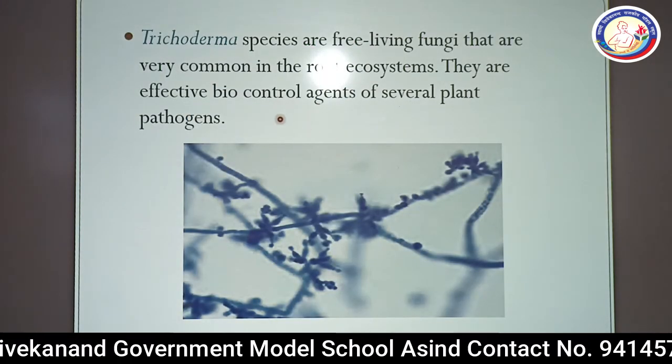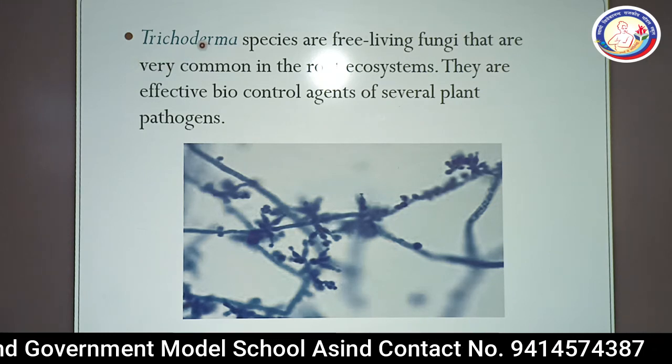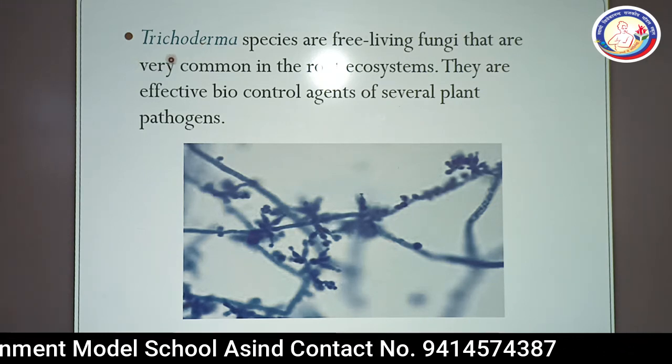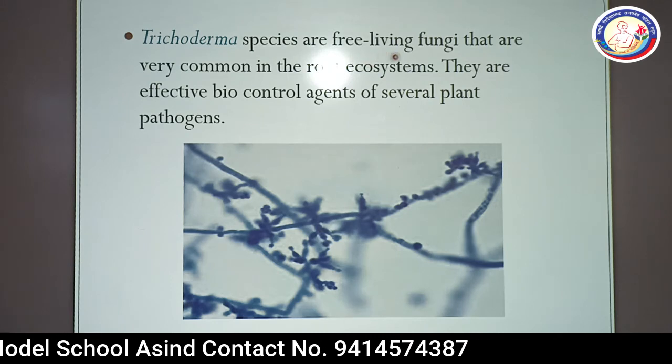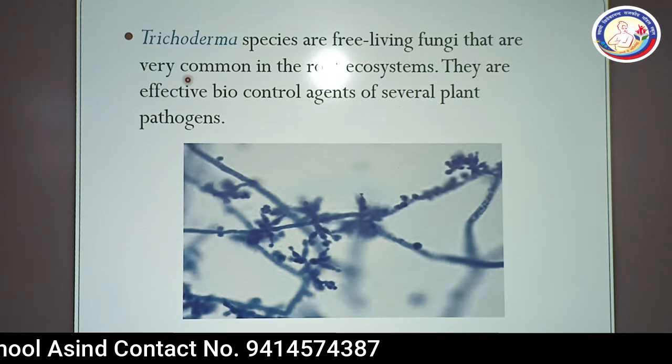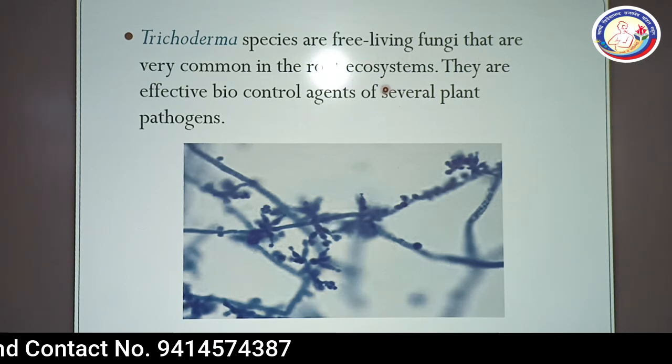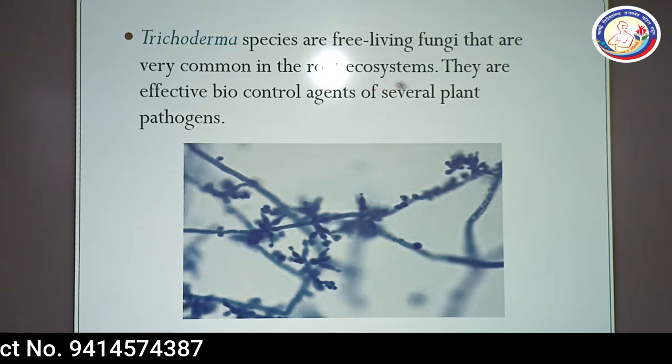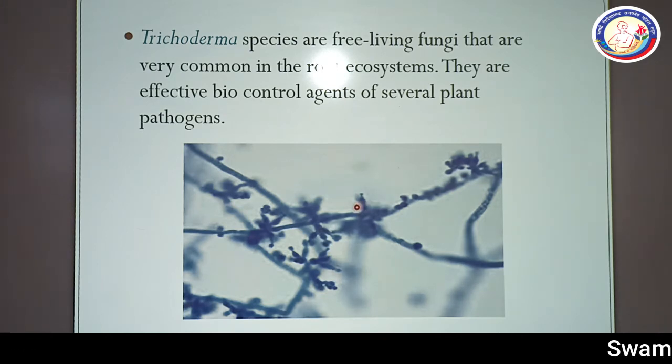Now the third biocontrol agent is Trichoderma. This is basically a fungus. Trichoderma species are free living fungi that are very common in the root ecosystem. It affects the roots of the plant. They are effective biocontrol agents of several plant pathogens. A figure is given here. These are the filaments of Trichoderma fungi.